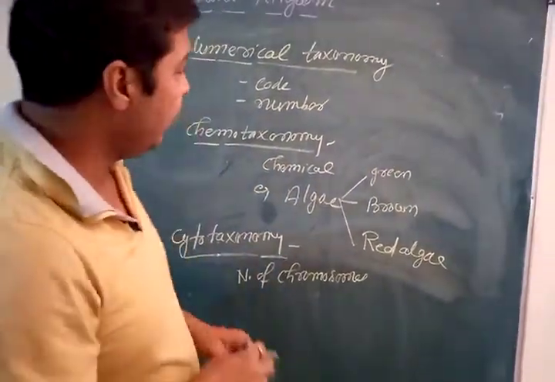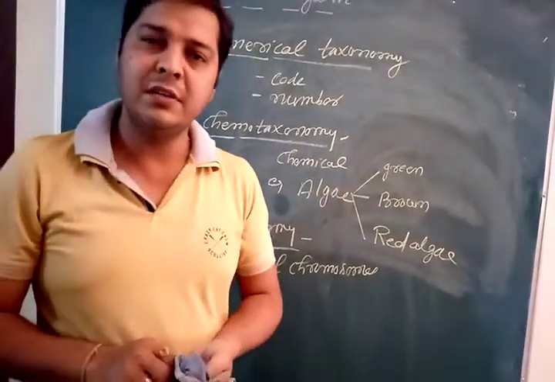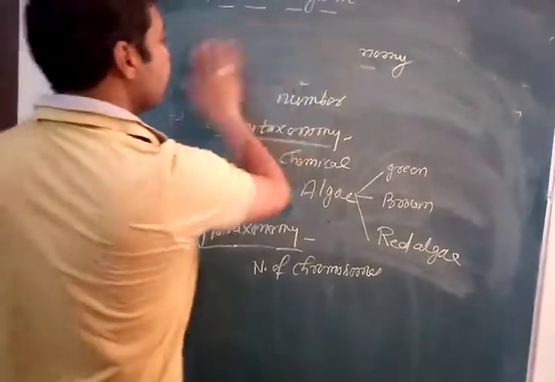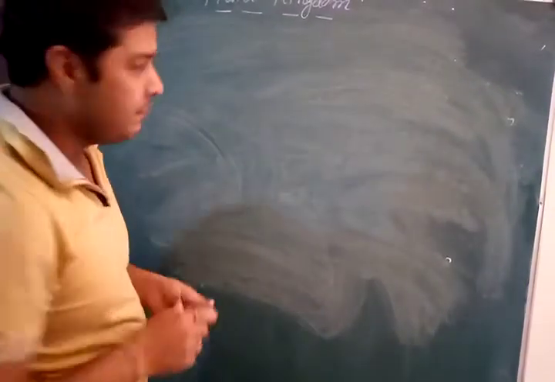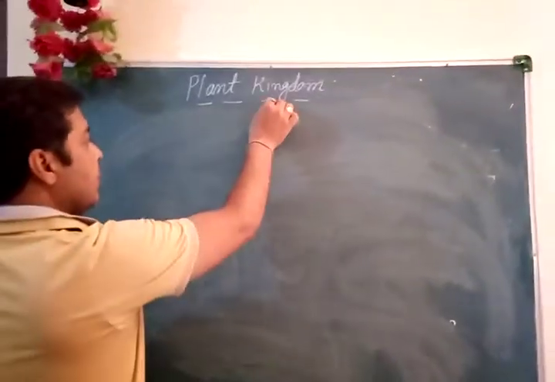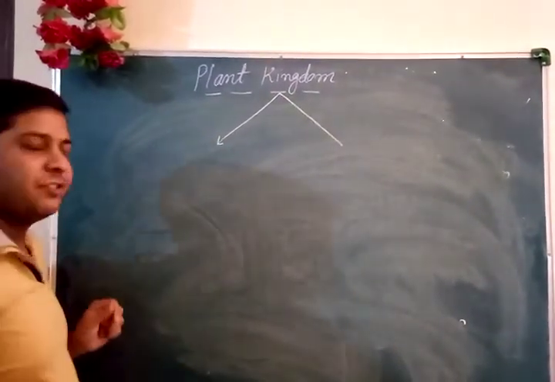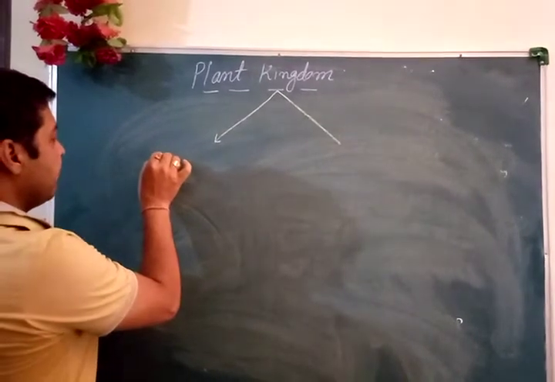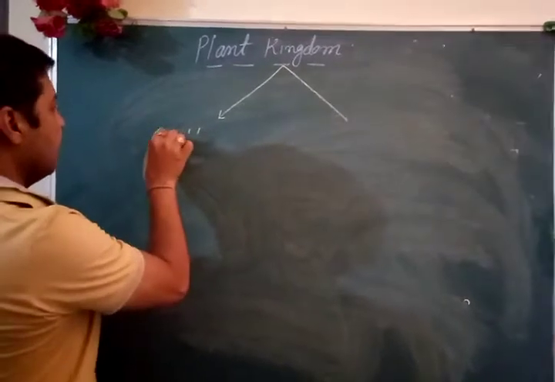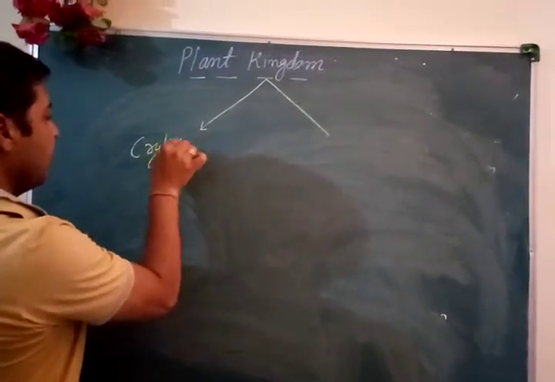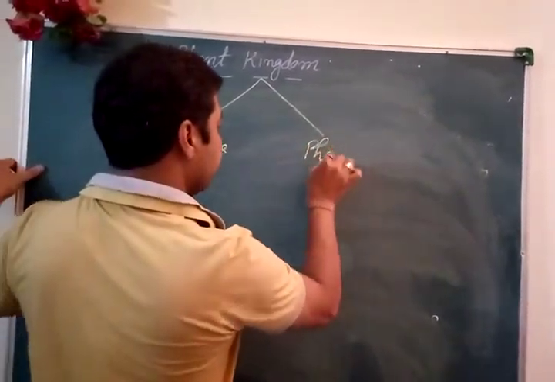But now here we'll see about the plant kingdom. See, the plant kingdom has two main categories. This is very important, that already you have discussed in class 9th standard. First, cryptogamy, and the second is phanerogamy.